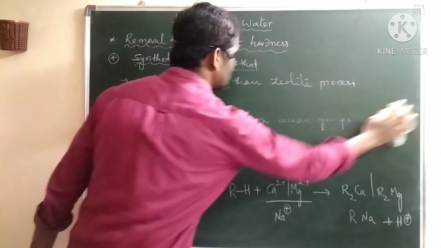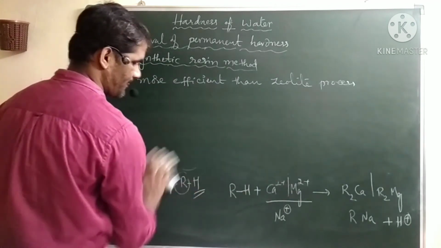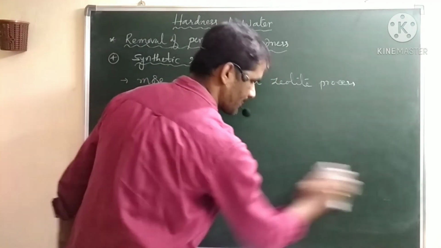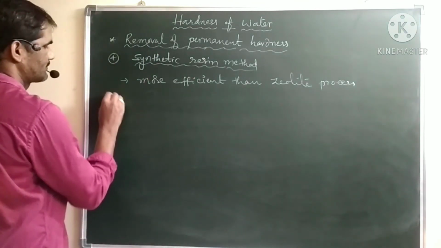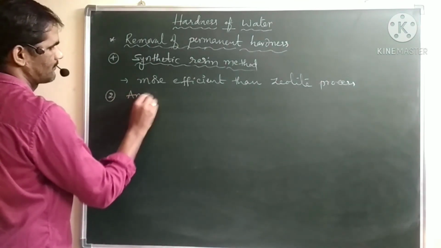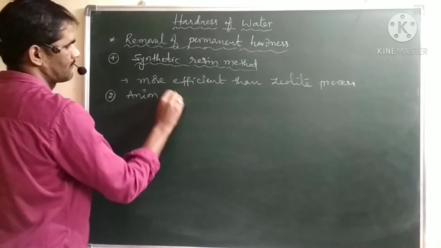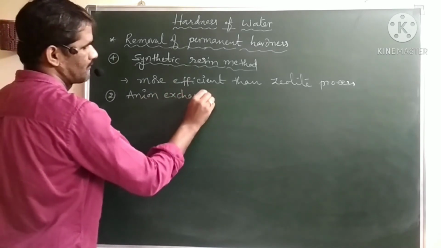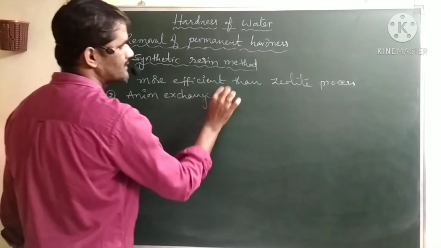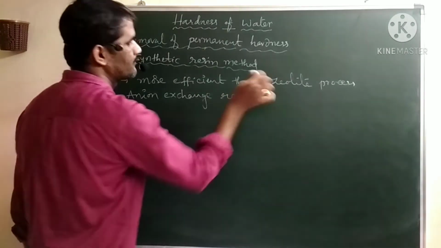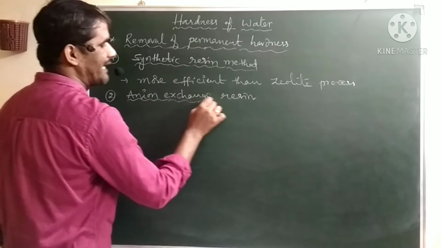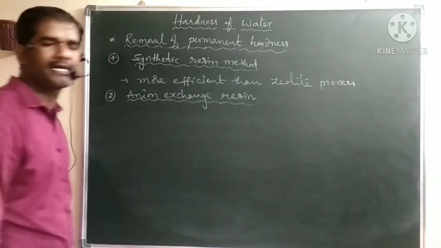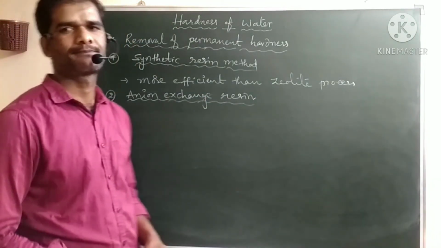And the second one, anion exchange resin. So what is the use of this anion exchange resin? It exchanges the anions.